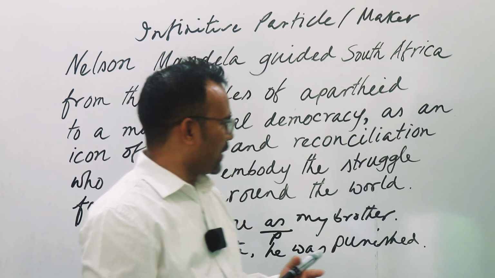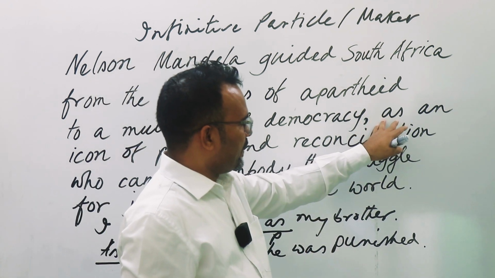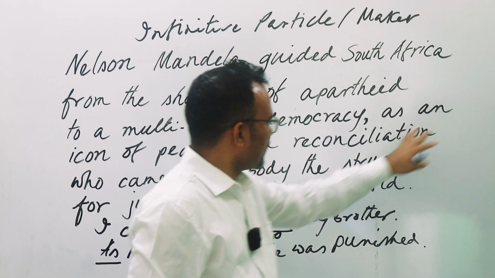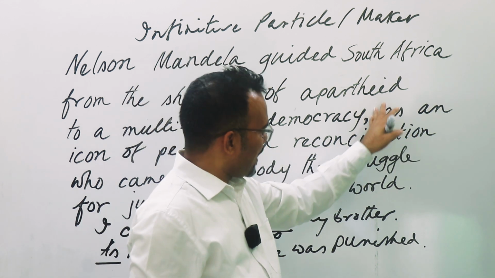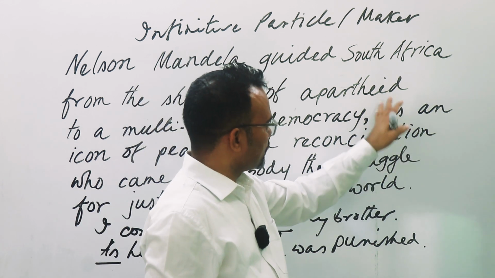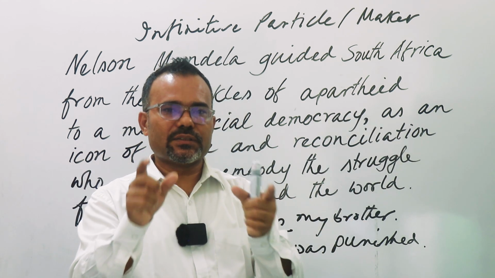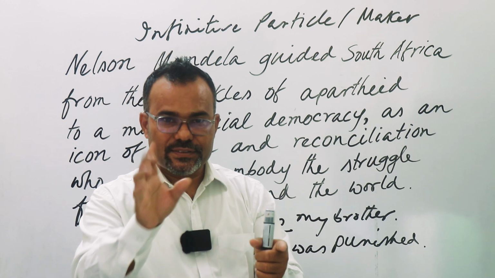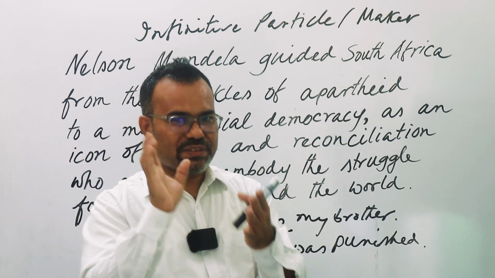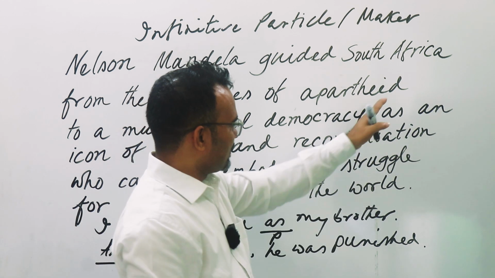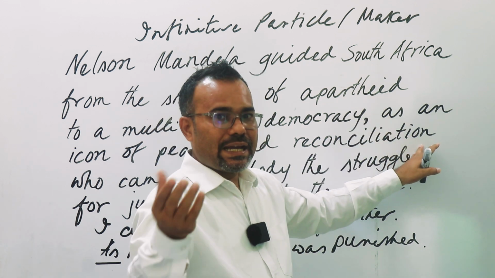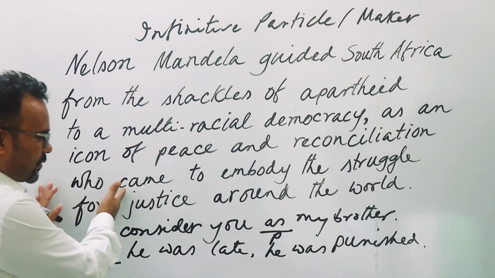One very important question here: as an icon of peace and reconciliation. If we consider this one, it is a prepositional phrase. So never be misled into thinking this is only a prepositional phrase. Under a phrase there is a clause.